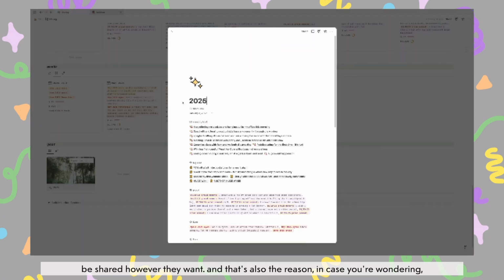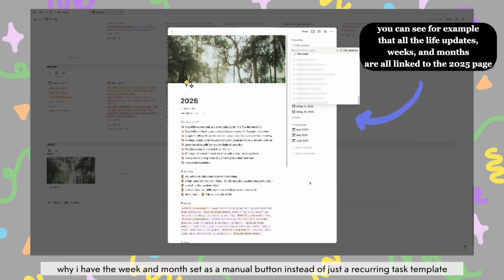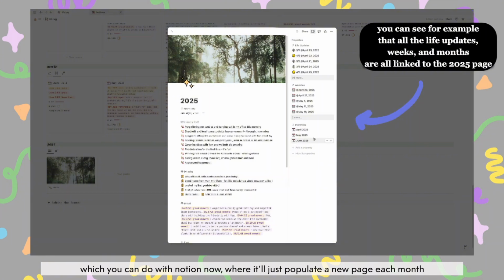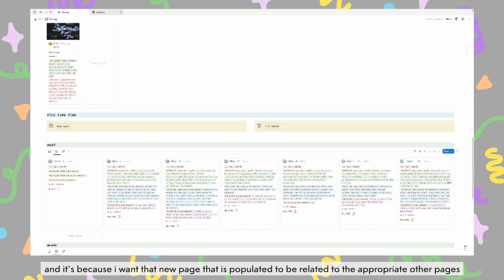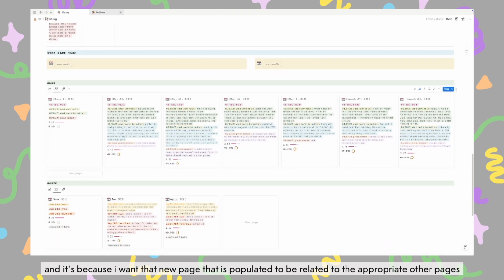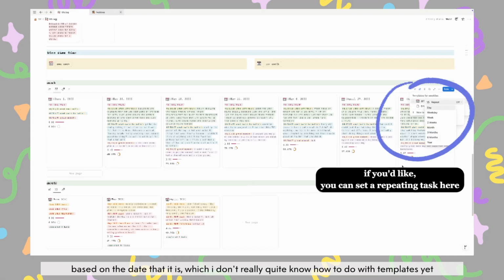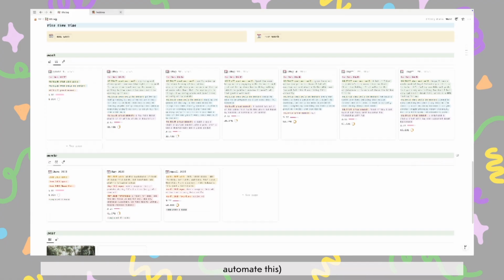And that's also the reason, in case you were wondering, why I have the week and month set as a manual button instead of just a recurring task template, which you can do with Notion now, where it'll just populate a new page each month. And it's because I want that new page that is populated to be related to the appropriate other pages based on the date that it is, which I don't really quite know how to do with templates yet, but that you can do with formulas within the button. But obviously, please correct me if I'm wrong, because it would be so amazing if I could somehow automate this.